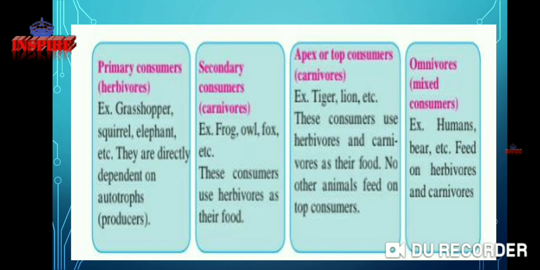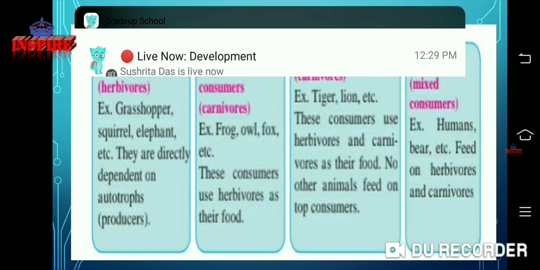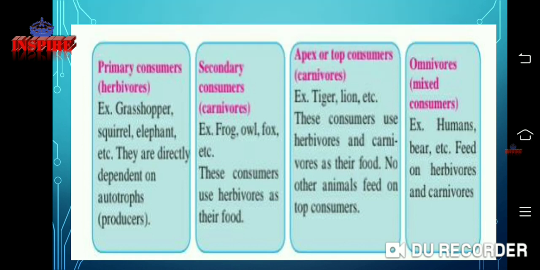First, primary consumers are herbivores, for example grasshopper, squirrel, elephant, etc. They directly depend on the autotrophs, the producers. Secondary consumers are carnivores, for example frog, owl, fox, etc. These consumers use the herbivores as their food. Apex or top consumers are carnivores, for example tiger, lion, etc. These consumers use herbivores and carnivores as their food. No other animal feeds on the top consumers.